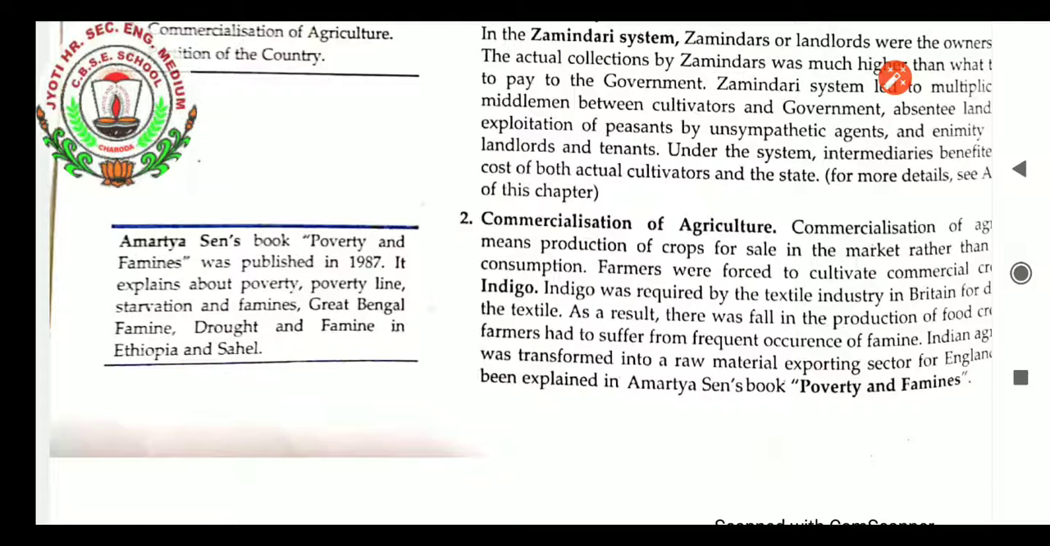Farmers were forced to cultivate commercial crops like indigo. Indigo was of no use to Indian farmers and Indian people, because they did not even have good dresses to wear. They had a simple dhoti and kurta. What would they do with indigo? Indigo is an element used for coloring dresses, which provides a blue color, and this was the need of the British people. They had blue-colored dresses. Indigo was required by the textile industry in Britain for dyeing textiles.